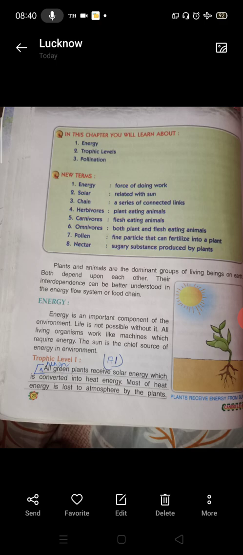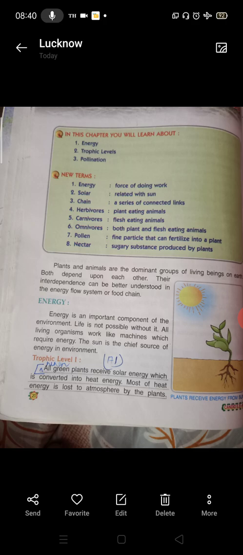Now, let us see. Energy is an important component of the environment. Life is not possible without it. All living organisms work like machines which require energy. The sun is the chief source of energy in environment.